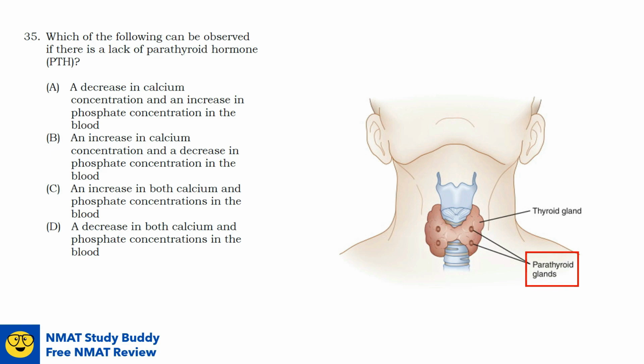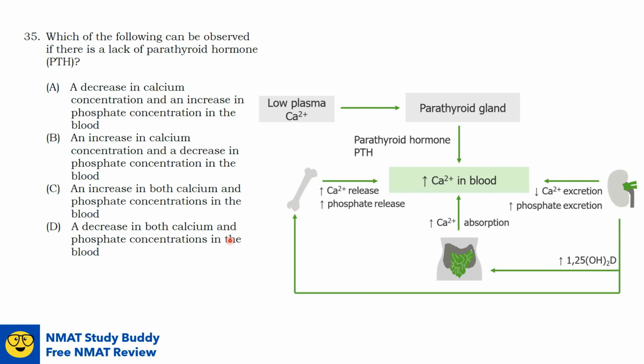You will observe here in the diagram that low plasma calcium levels in the blood will signal the parathyroid gland to release parathyroid hormone, which will now increase the calcium levels in the blood by the first option is to release calcium from the bones, and then to enhance the calcium absorption in the intestine, and to decrease the calcium excretion by the kidneys.